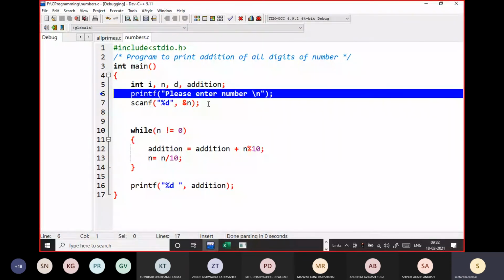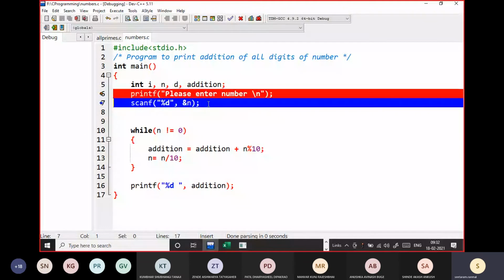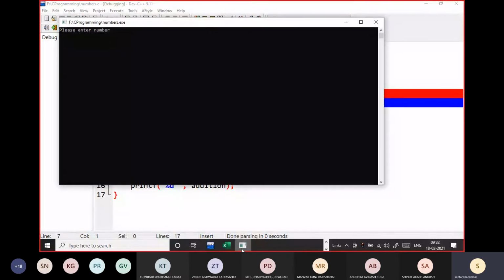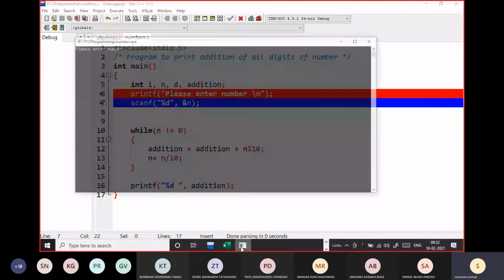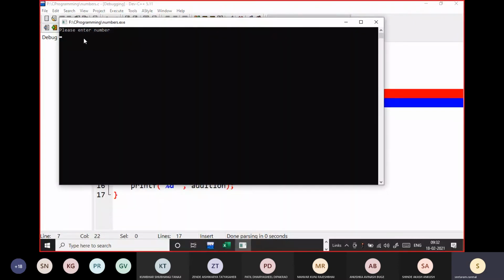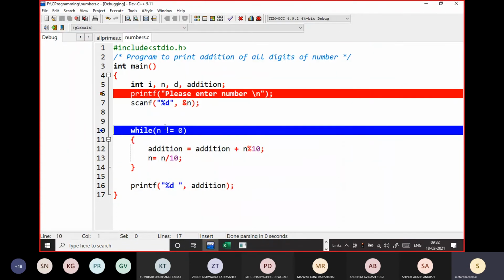After that, you will come here. If I press F7, it will go to the next statement. This will be printed on this. You can see the output here. Again, it will be the scanf statement. Once I press F7, it is waiting for some number. So I will put 321, and if I hit enter, it comes here. After that, this is coming automatically here. The value of n is 321.